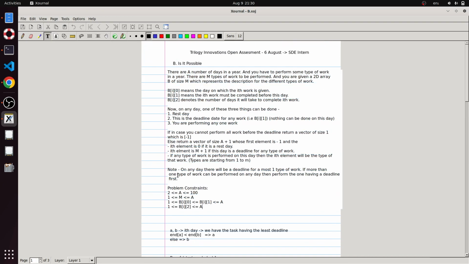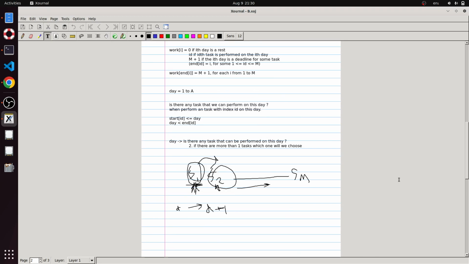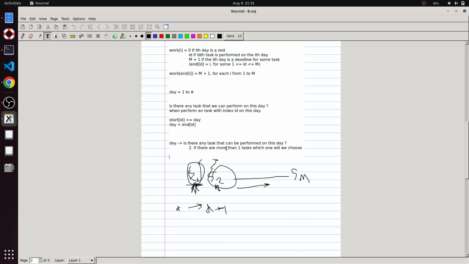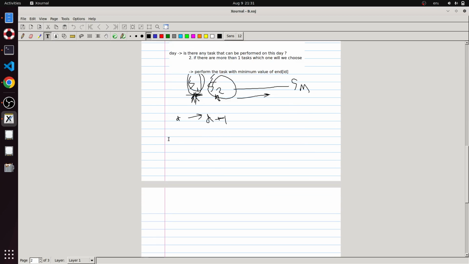It says that if more than one type of work can be performed on any day, then perform the one having the deadline first, meaning the one having the minimum value of end of I. So the answer to the second question is perform the task with minimum value of end of id, where id is the index of the task.